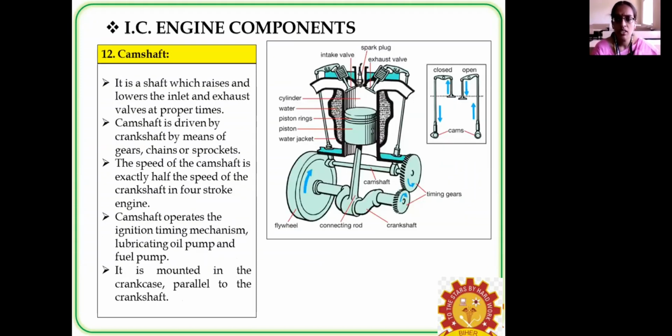Next one is the camshaft, which is known to be part of the timing gears. The camshaft will rotate at half the speed of the crankshaft in a four-stroke engine. Let me explain the process. During the inlet stroke, it has to open the inlet valve, and during the exhaust stroke, it has to open the exhaust valve, and also perform the opening and closing. So it has to perform four operations during these two cycles. So normally it will rotate at half the speed of the crankshaft.